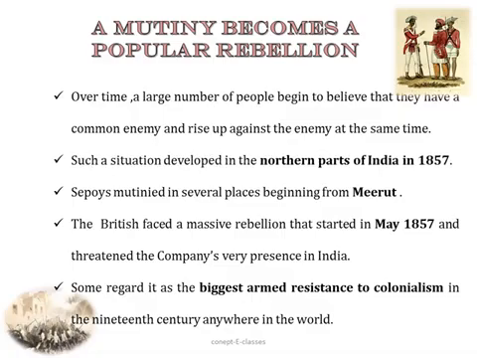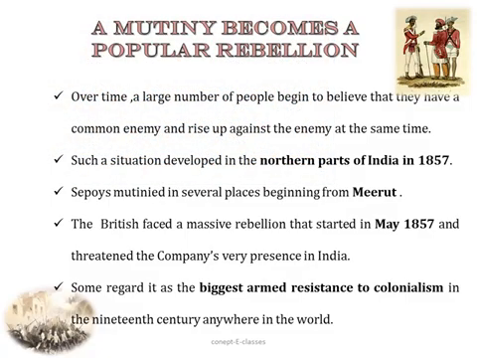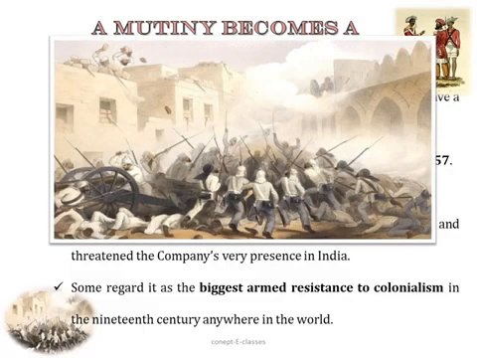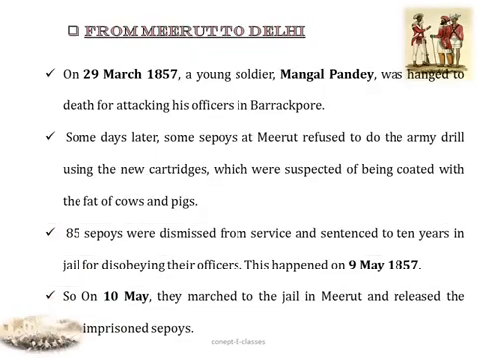Such a situation actually developed in the northern parts of India in 1857, where the sepoys mutinied, starting from Meerut. The British faced a massive rebellion which started in May 1857, and this rebellion threatened the company's very presence in India. Some even regarded this rebellion as the biggest armed resistance to colonialism in the 19th century anywhere in the world. So let's now discuss how the rebellion spread from Meerut to Delhi.